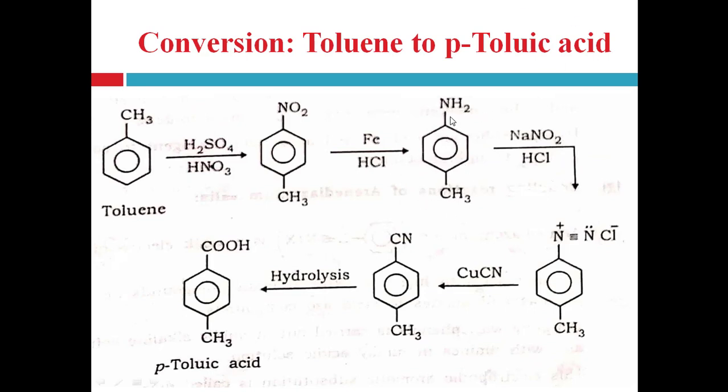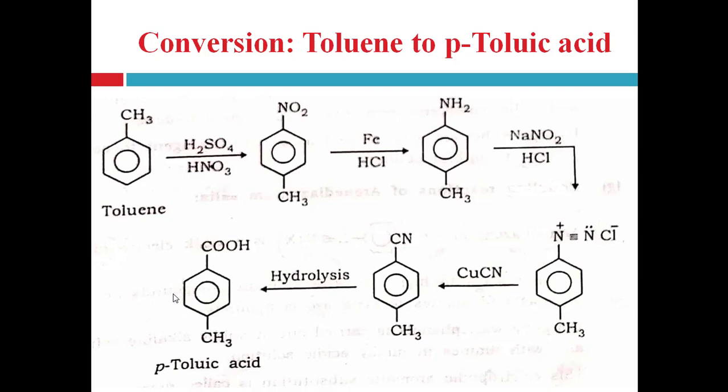So this para-toluidine is diazotized with the help of sodium nitrite and hydrochloric acid in cold condition and converted into the corresponding diazonium chloride salt. Now this diazonium chloride group can be replaced with the cyanide group with the help of cuprous cyanide and produces the para-cyano-toluene. This para-cyano-toluene undergoes acid hydrolysis and is converted into para-toluic acid. So this conversion is also important, right?